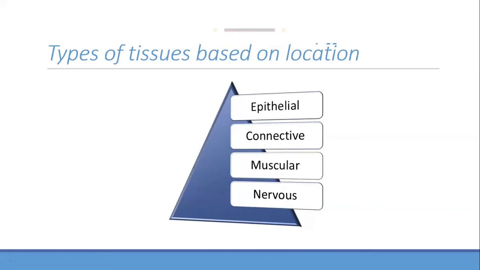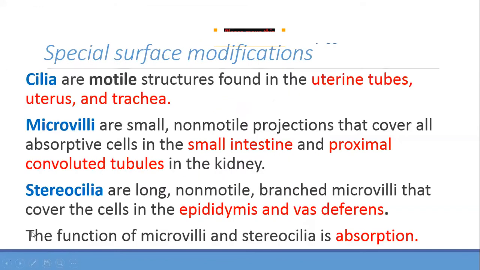When you see a photograph and you see something dark blue, you should understand this is the nucleus. Types of tissues based on the location: epithelial, connective tissue, muscular, and nervous. Today we are dealing with epithelial tissue. Now in epithelial tissue, we talked about simple epithelium, stratified, and everything.